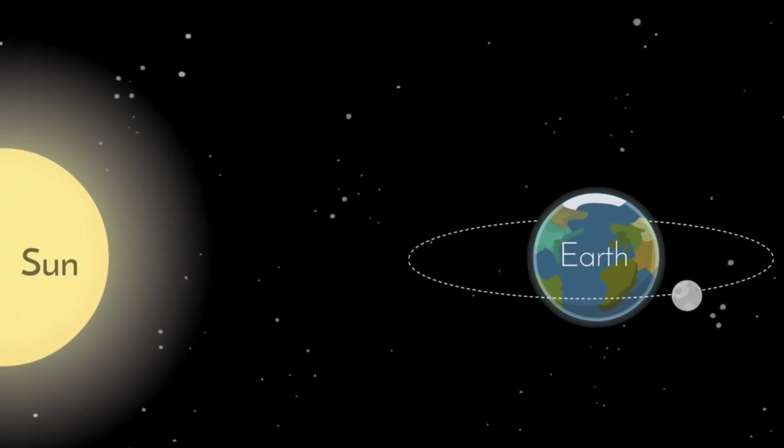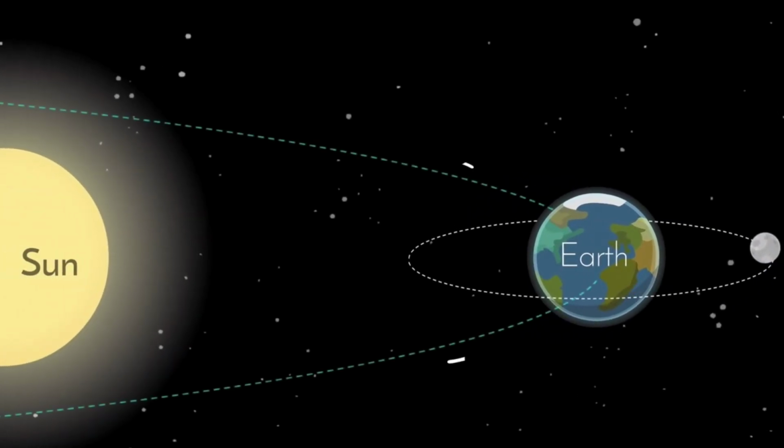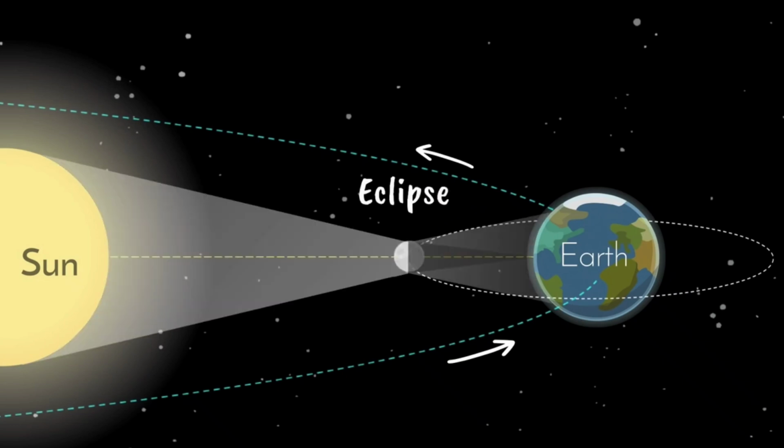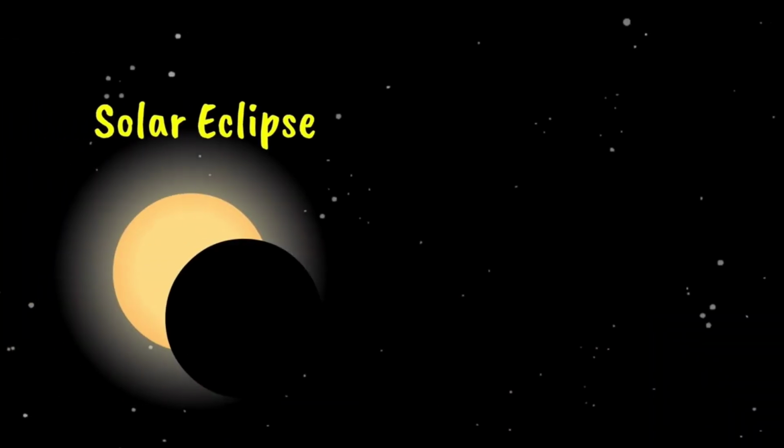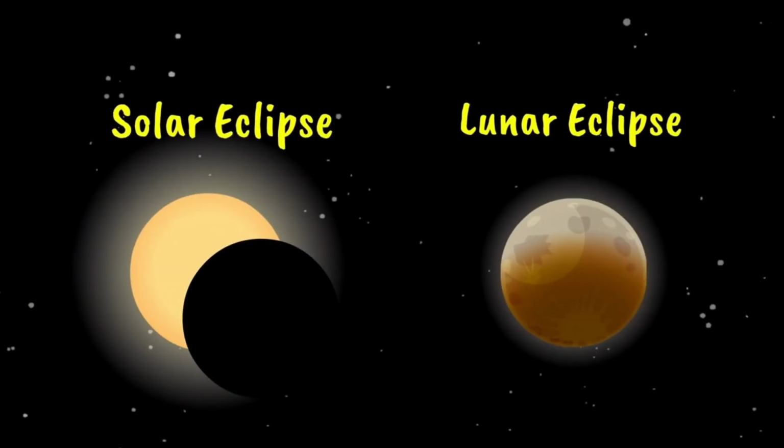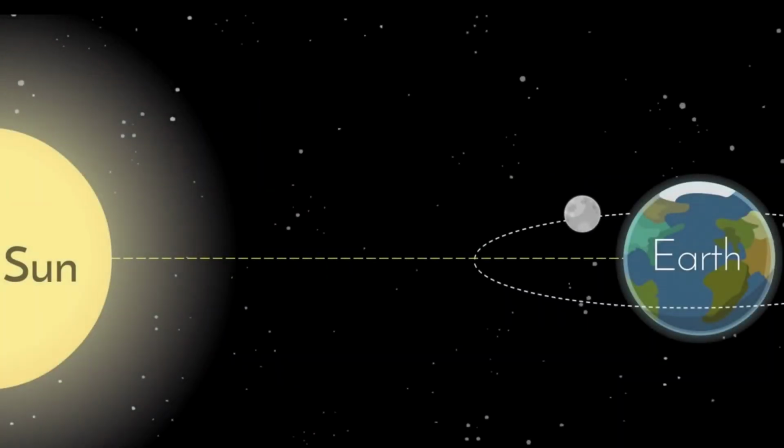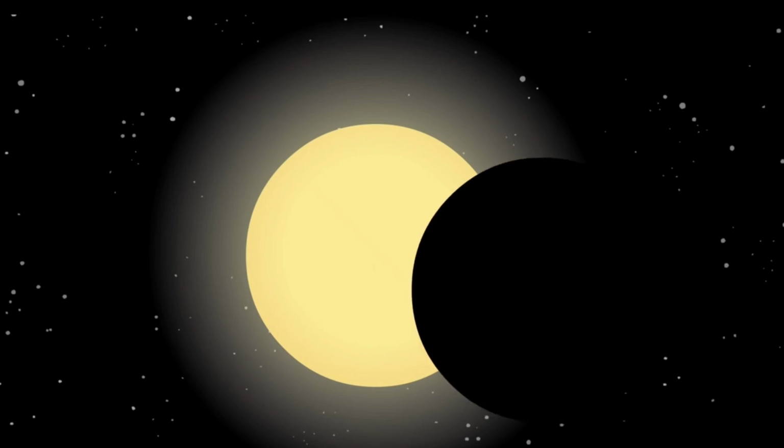Now we will know about some interesting phenomena, that is eclipse. Eclipse means to be hidden. Eclipse generally occurs when the sun, the moon and the earth come in a straight line. Depending on the arrangement, there are two types of eclipse: solar eclipse and lunar eclipse. An eclipse of the sun is called a solar eclipse. It generally occurs on a new moon day.